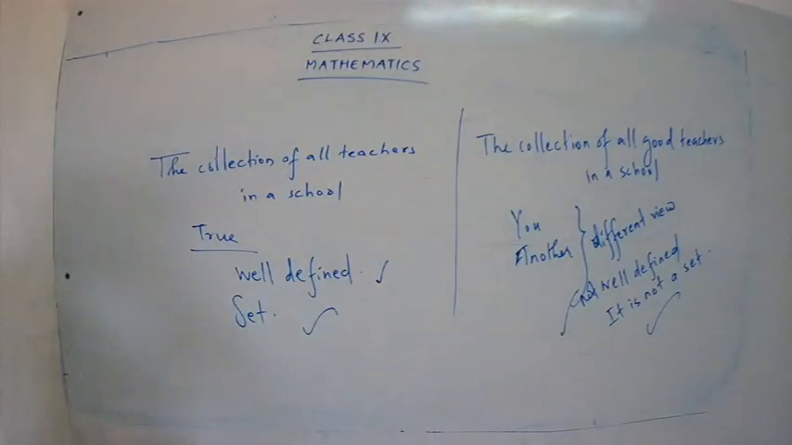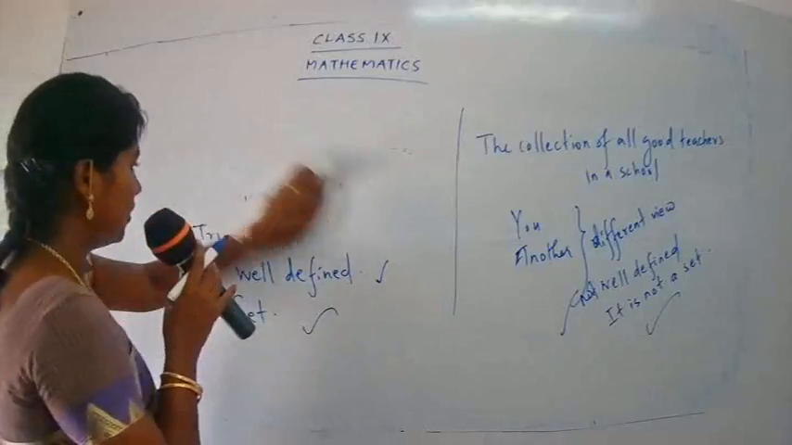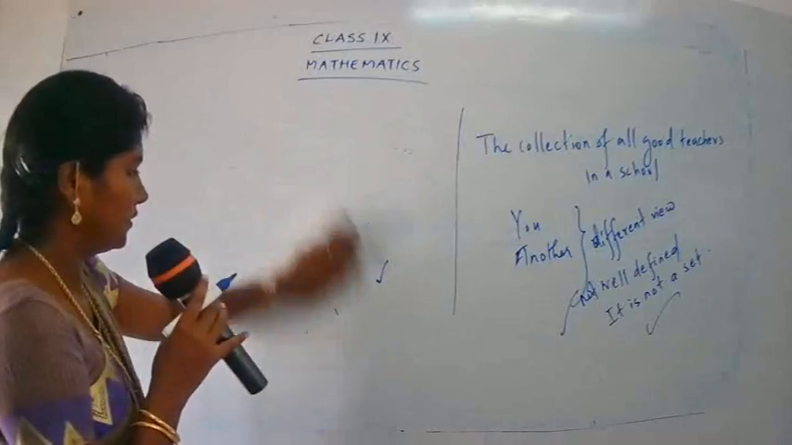What are the three different ways of representing a set? The first one was descriptive form, the second one was set builder form, and the third one was roster form. Okay, let's have a small recap of what we have done in our previous class, because this is very, very important for completing our exercise 1.1. Okay, let's study about descriptive form.